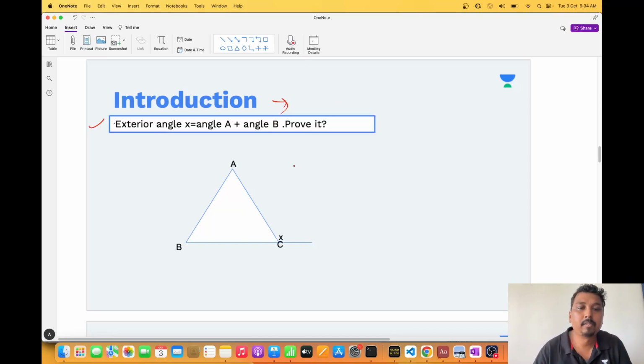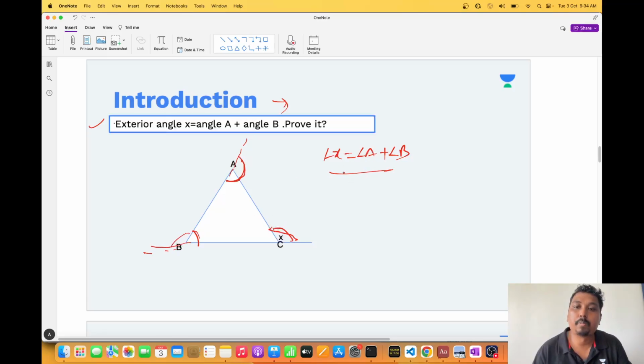That's it. Now, this is angle x. Angle x is equal to angle A plus angle B. I have been told that this exterior angle is the sum of two interior angles. If I draw it here, if I have this angle, this will be equal to this plus this. Similarly, if I draw it here, this angle will be equal to this plus this.